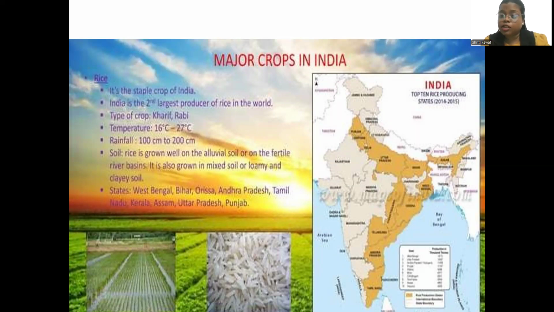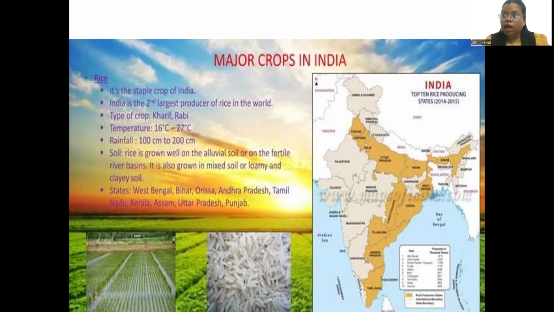And India is the second largest producer of rice in the world. Across the countries, our country is in the second position, right? Basically, the type of crop rice is kharif, or rabi, you can say. The temperature this crop requires is from 16 to 27 degrees Celsius. And rainfall, because rice requires so much water.